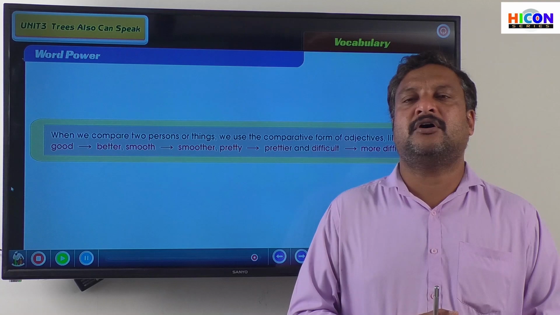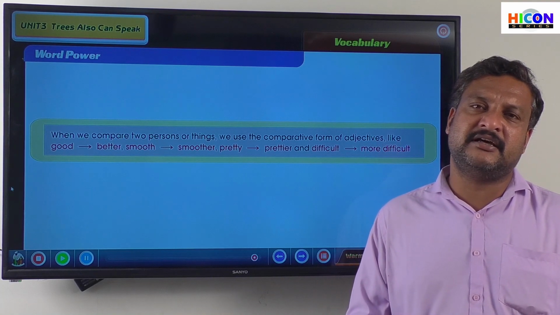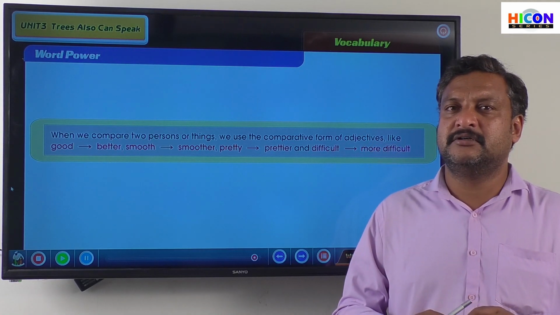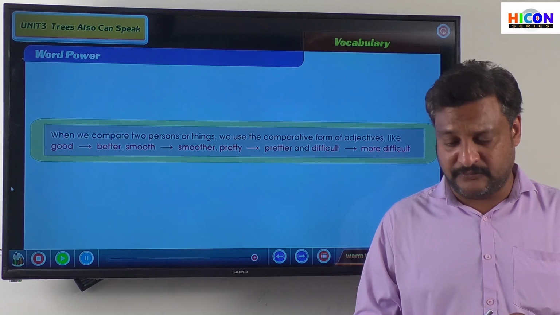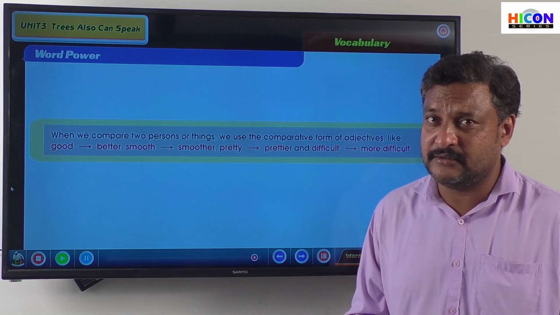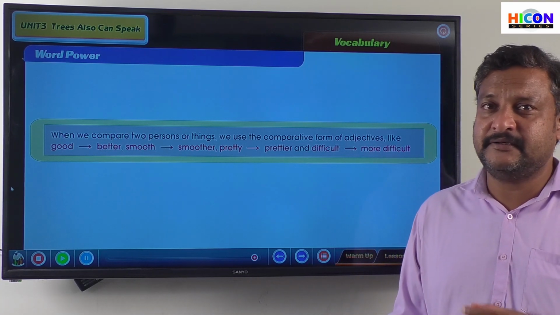If there is another tall boy who has a bit more height than Ram, then we say Shyam is taller than Ram, right?